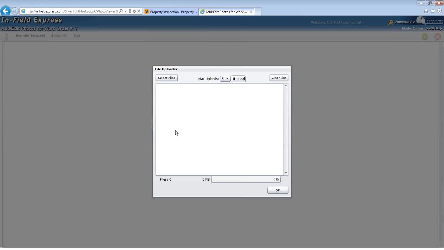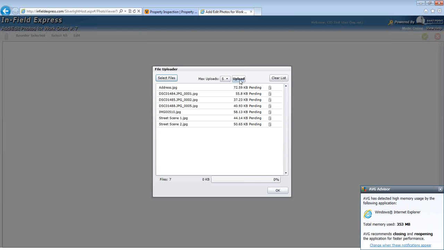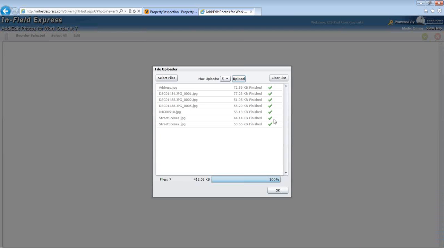Click the Open button, and you will see that the photos that you selected have been added to the file uploader. At this point, the vendor must click the Upload button. You will note that as the photos are uploaded, a finished check mark will be listed next to each picture.